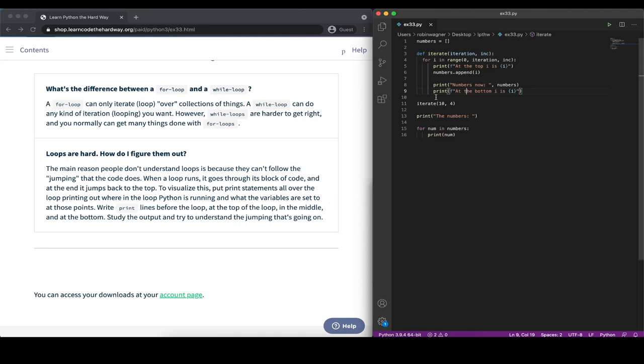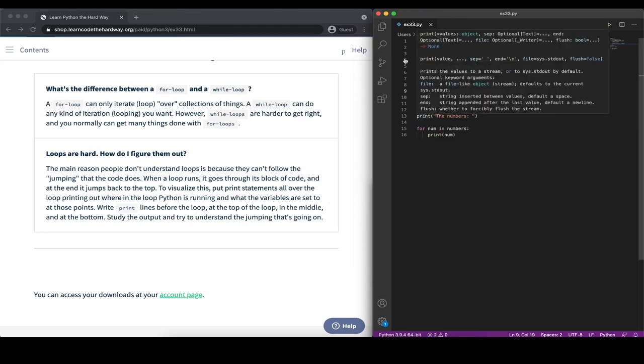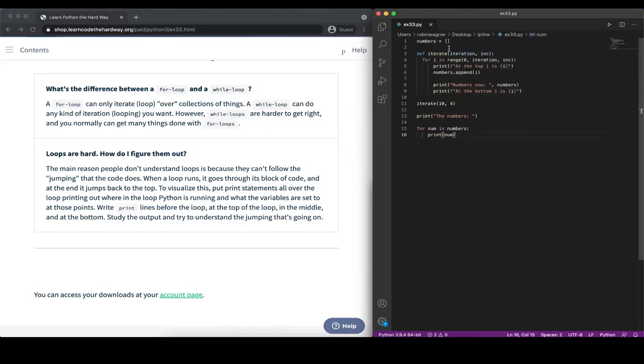So we could even go ahead a little bit further. We have a print statement here at the very end of the loop. We could also add one at the beginning or before the loop, and then you have everything covered: the line that's running before the loop, then the line running at the beginning and at the end of the loop, and of course, once we're done with the loop, in this case, we're printing out the numbers, colon, followed by the print statement here, which prints out all the values that are included in our numbers list.